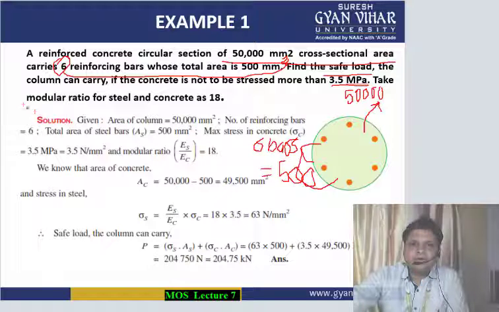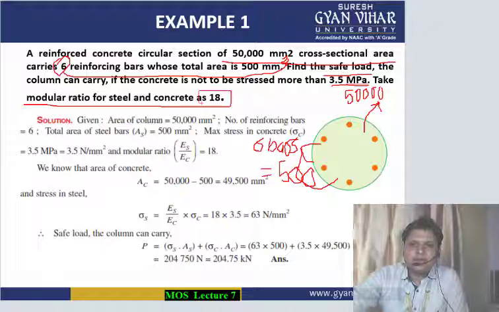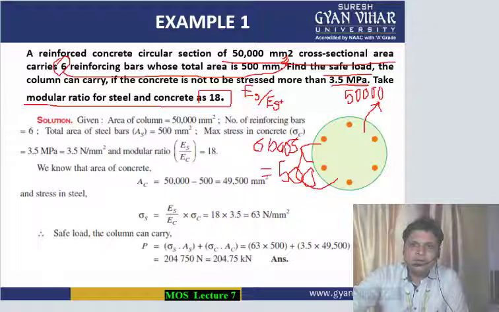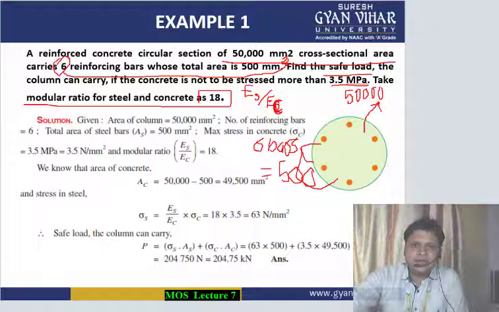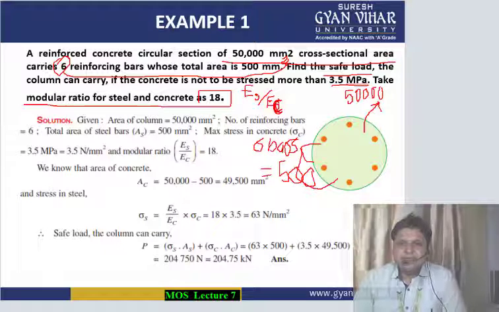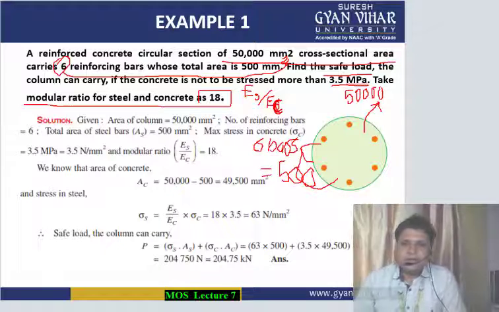The modular ratio that can be taken is 18. As I have already told you, the modular ratio is the ratio of the modulus of elasticity of the two materials. For steel and concrete, it means that Es by Ec is 18 in this particular numerical.